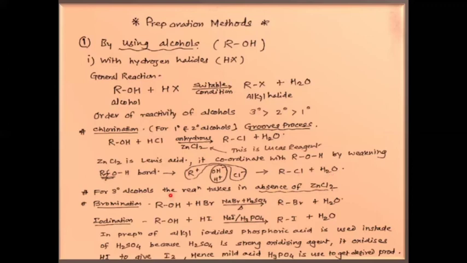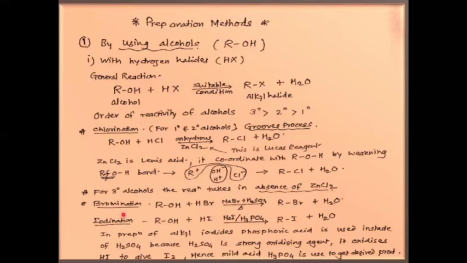For tertiary alcohols, the reaction takes place in absence of zinc chloride. Why? Because tertiary alcohols are most reactive. We have seen here, they don't require the catalytic conditions. They do not require the catalyst. So in absence of ZnCl2, the reaction proceeds, and tertiary alkyl chloride is formed. So from this general reaction, you can write a similar reaction for chlorination of tertiary alcohols.